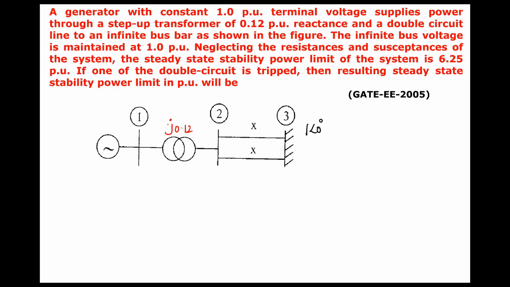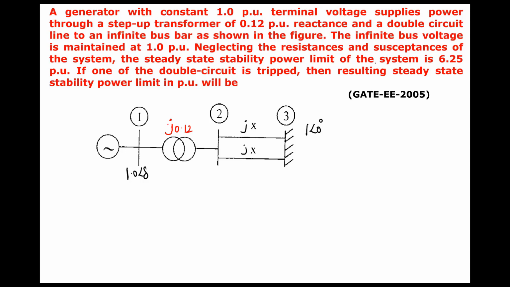Neglecting the resistance and susceptance of the system, the steady state terminal voltage of the generator is fixed at 1 at an angle delta, let us call it delta. The reactance of the transformer is j0.2 per unit. The reactance of each line is jX and jX. Okay.